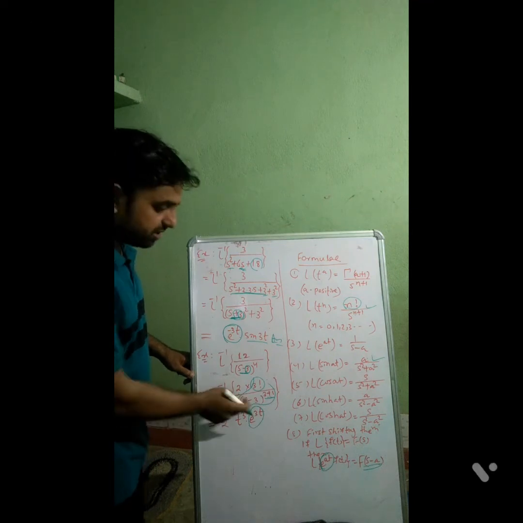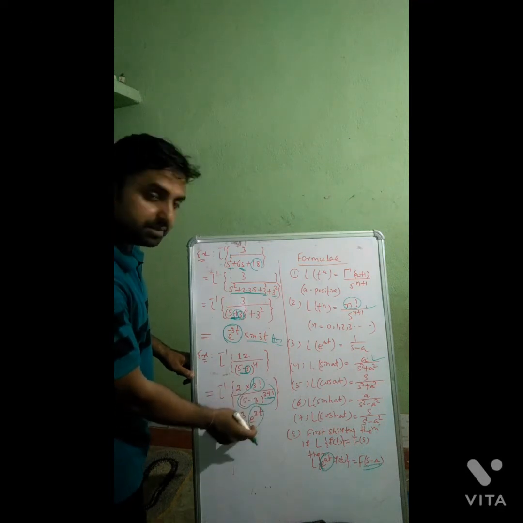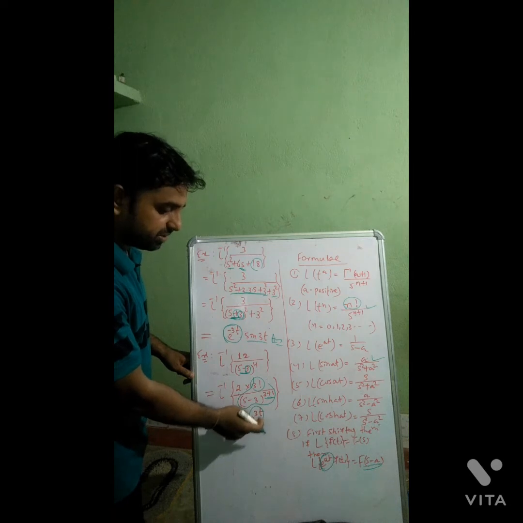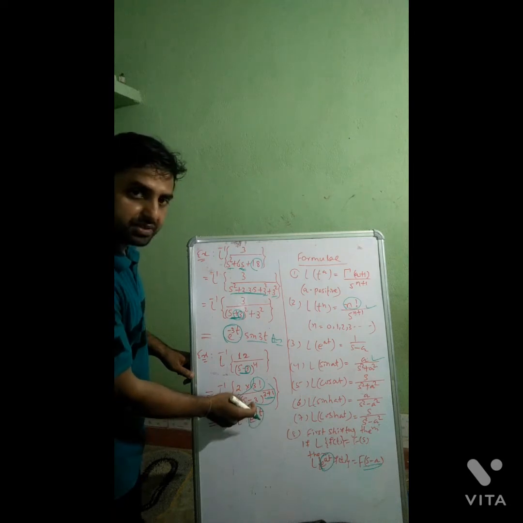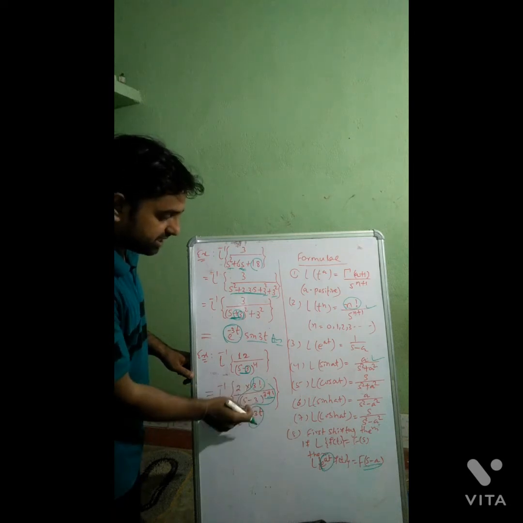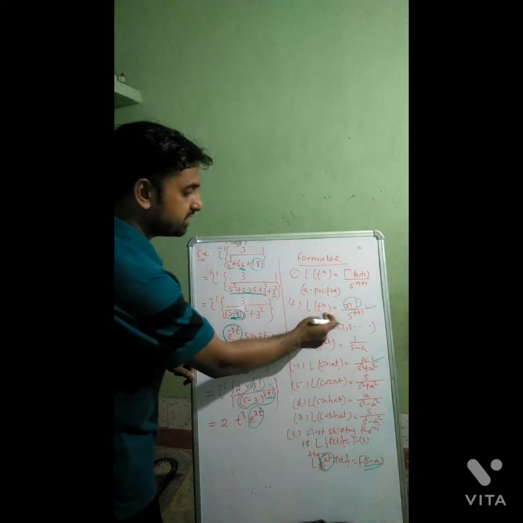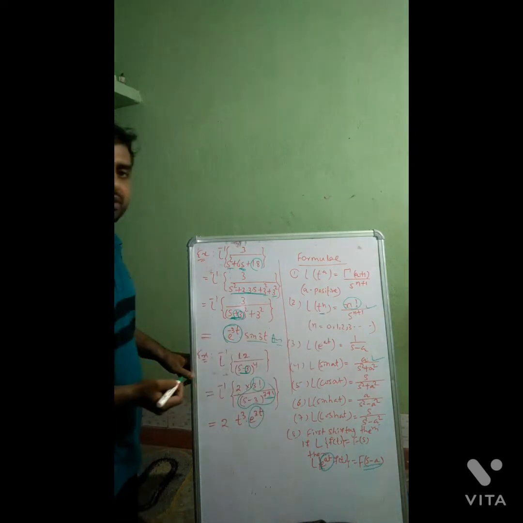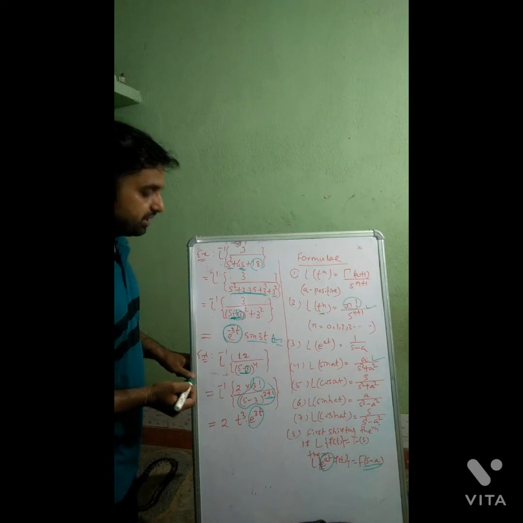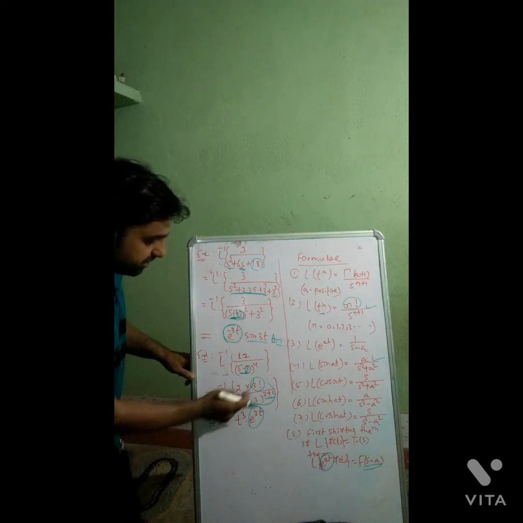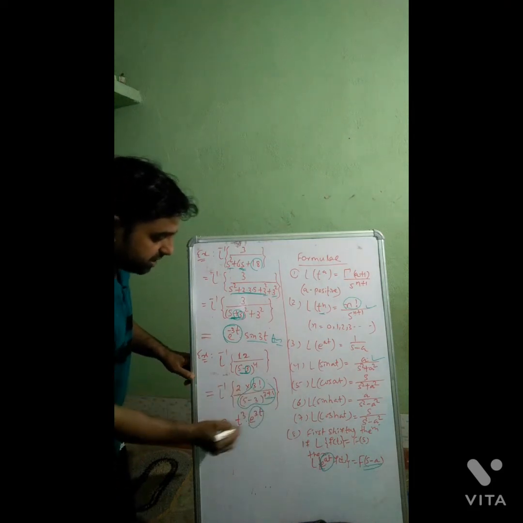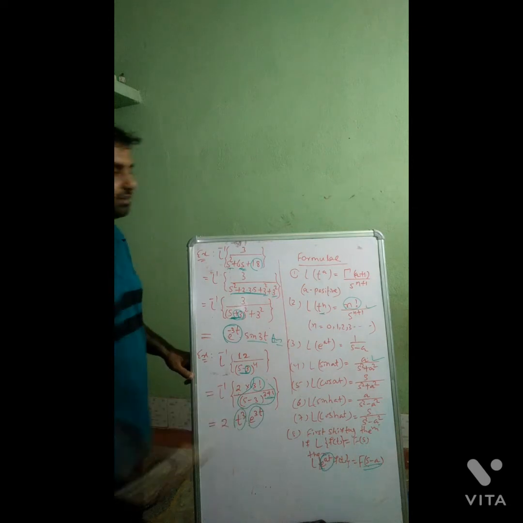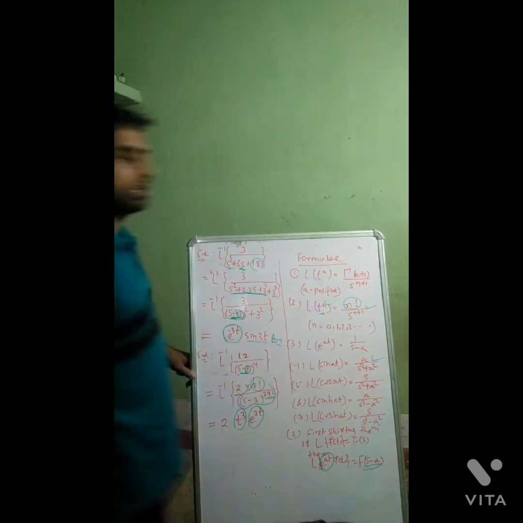Already we have taken care of s minus 3. We already multiplied e to the power 3t because it is s minus 3. So for only 3 factorial by s to the power 3 plus 1, what is this formula? Laplace of t to the power n. So the inverse of 3 factorial by s to the power 3 plus 1 will be t cube because of this formula.